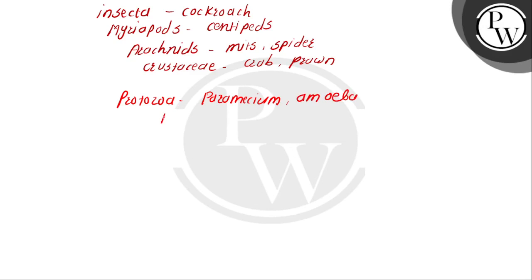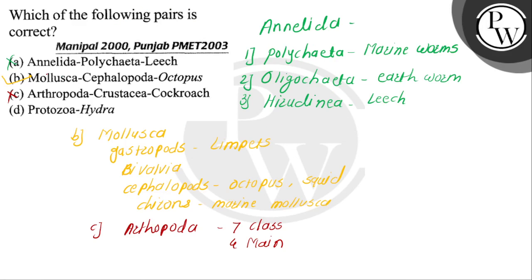And the hydra belongs to the phylum Cnidaria or the Coelenterata. So your fourth option is also wrong. Our correct match is mollusca, cephalopoda, and octopus.